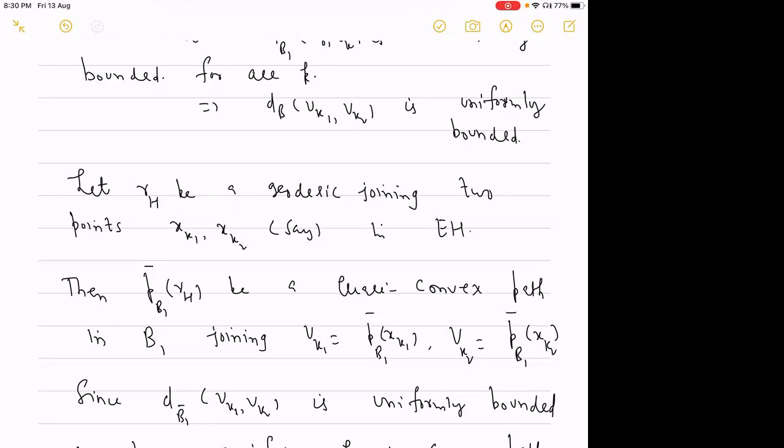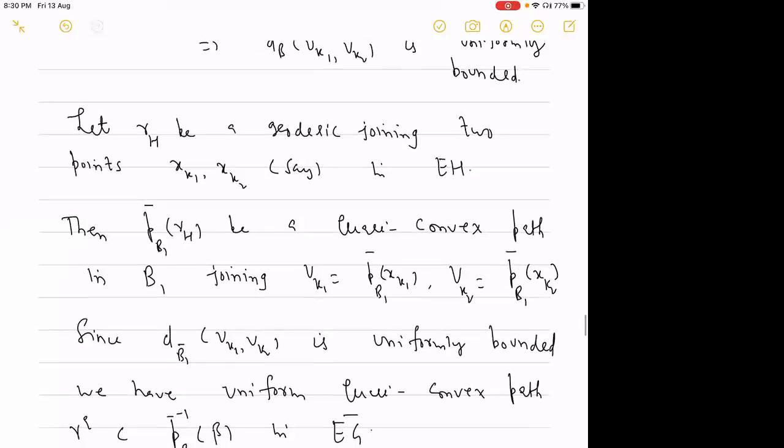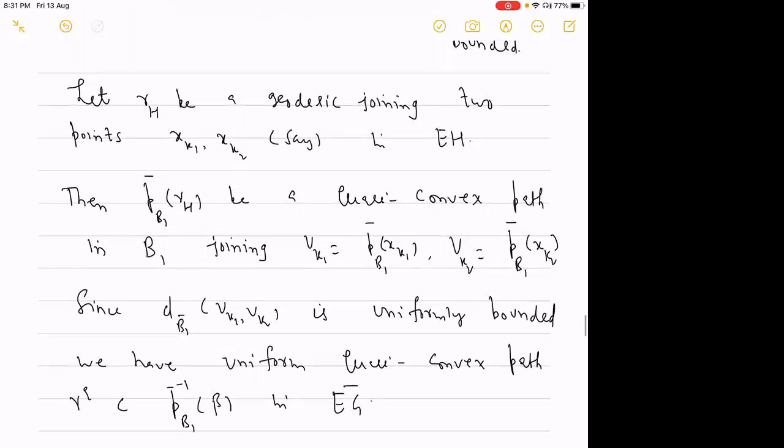Therefore it is quasi-convex in B1, because B1 is quasi-isometric to the cone of EH with respect to all the local spaces. So this projection joining VK1 and VK2 is quasi-convex.